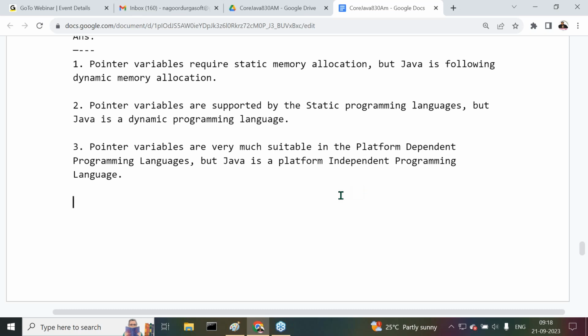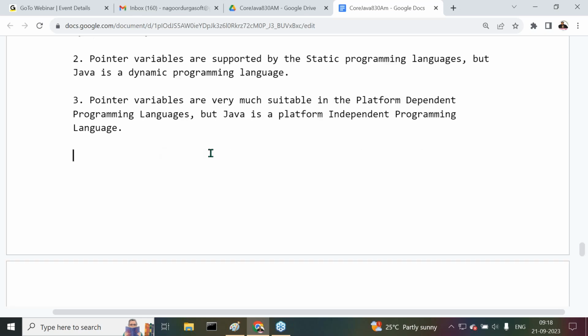Now understand the point here. What is a platform dependent programming language? The same operating system for compilation and for execution, meaning the same computer for compilation and for execution. This is case number 1.